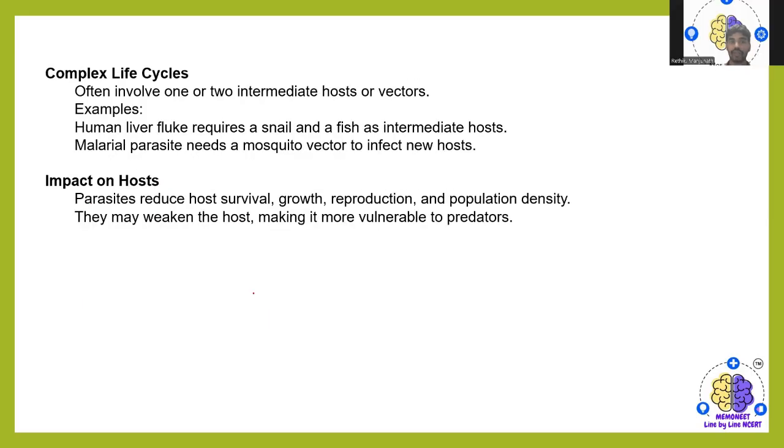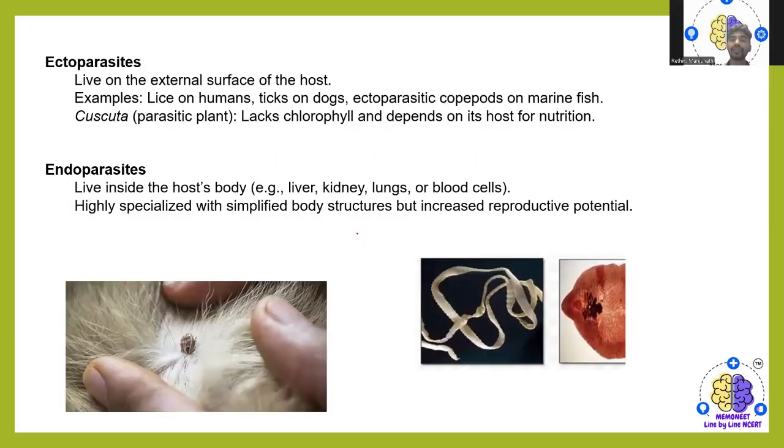Then its life cycle is complex, often involving one or two intermediate hosts or vectors. Example, the human liver fluke requires a snail and fish as intermediate hosts, and malarial parasites need a mosquito vector to infect a new host. Impact: parasites reduce host survival, growth, reproduction, and population density. They may weaken the host, making it more vulnerable to predators. Then we have the ectoparasites, which live on the external surface of the host. Example, lice on humans, ticks on dogs, ectoparasitic copepods on marine fishes.